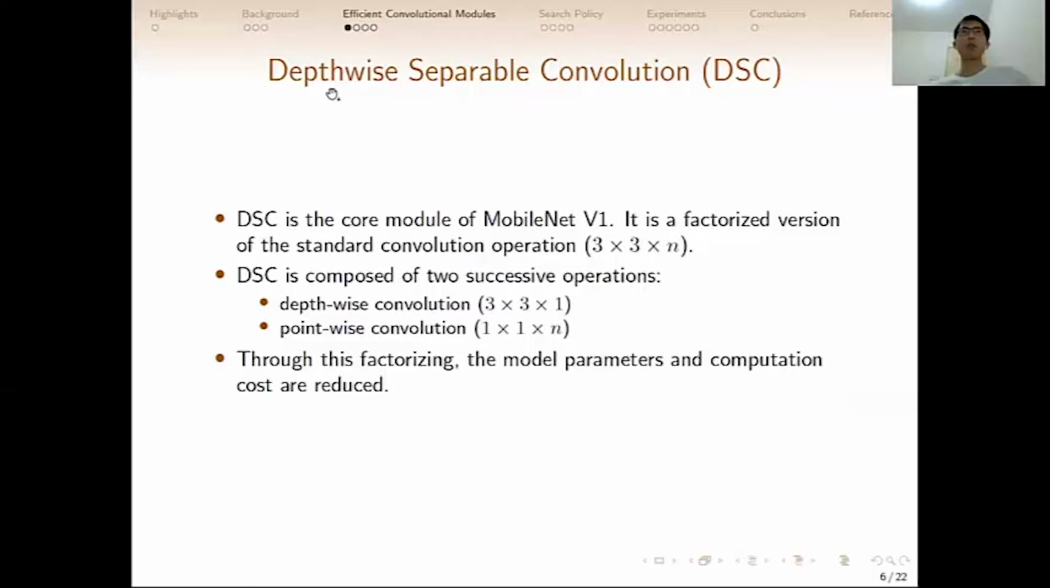The first module is called the depthwise separable convolution, or shortly DSC. DSC is the core module of MobileNet version 1. It is a factorized version of the standard convolution operation. The standard convolution operation usually has a kernel size of 3 times 3 times N, where N is the number of kernels. The DSC is composed of two successive operations. The first is the depthwise convolution, and the second one is the pointwise convolution. Through this factorization, the model parameters and computation costs are reduced to a large extent.